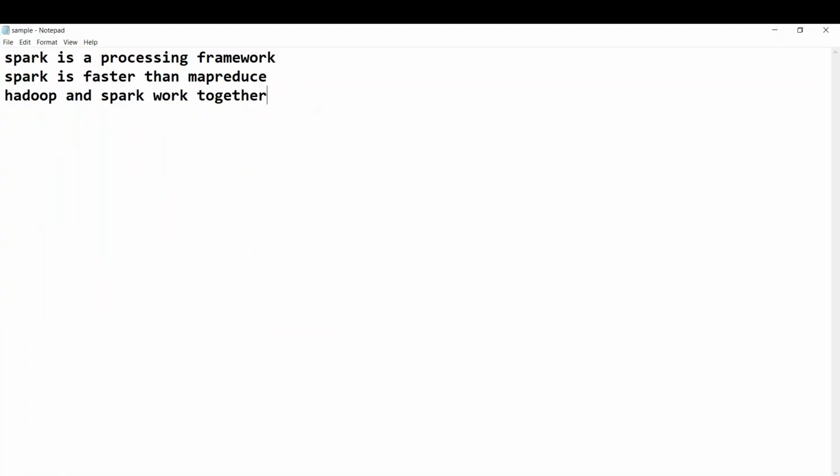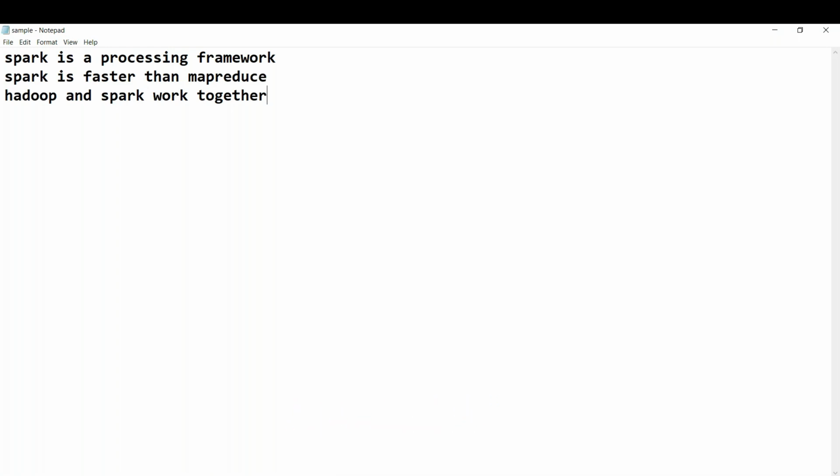Word count program. Generally, when you learn MapReduce and Spark, this is the first program they teach in the institutes. Now we are going to see several transformations and actions, how we apply them, and how we get the result. Let us try to understand all that.